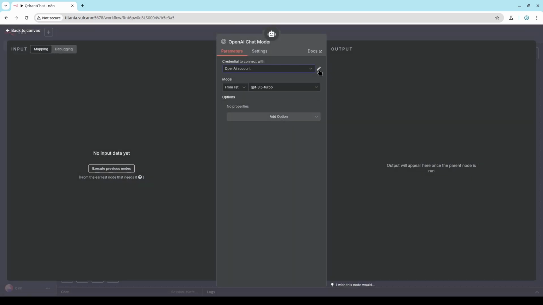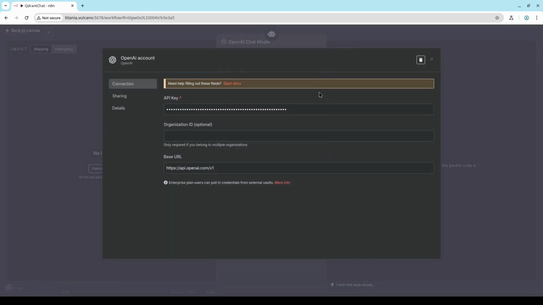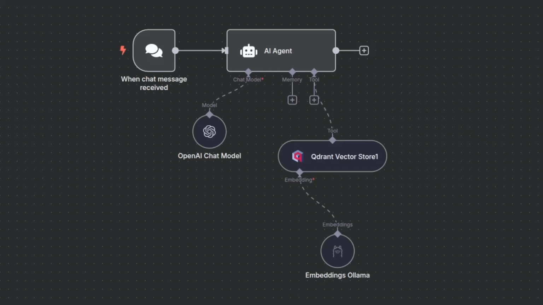You just need to create an account in n8n for your OpenAI account with the API key. There are also other LLM providers. I used OpenAI for testing, and have the AI agent node connected to the LLM provider, your vector store, and also the embedding computer. Because when you ask a question, that also has to be embedded, and then a similarity search done on the vector store. So I have Qdrant as the vector store and Ollama for the embeddings, and both of these are deployed locally. Everything is in one Docker Compose file.